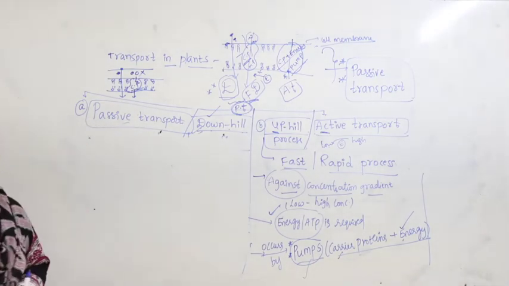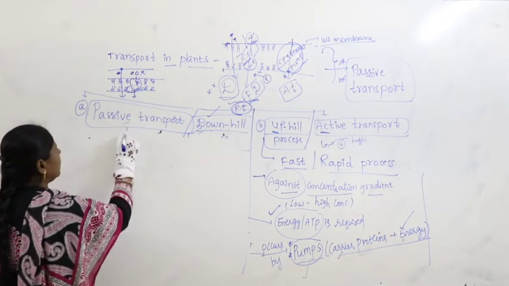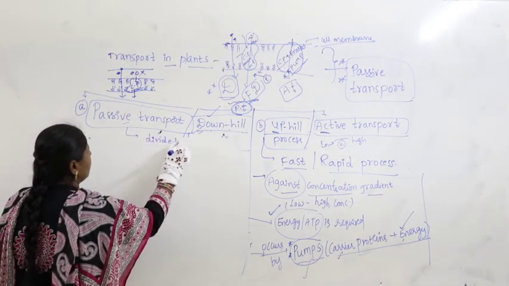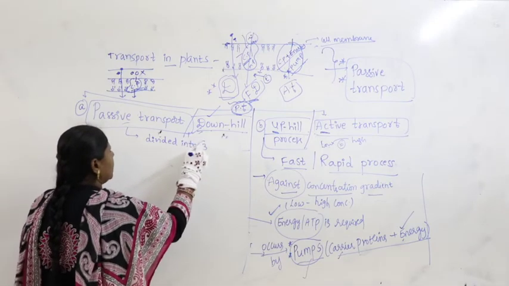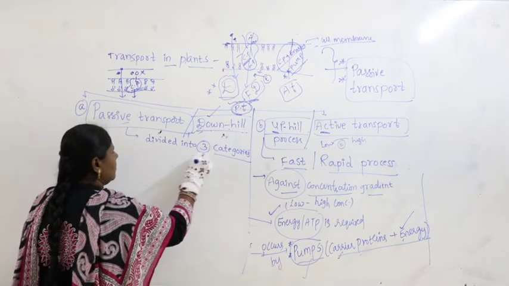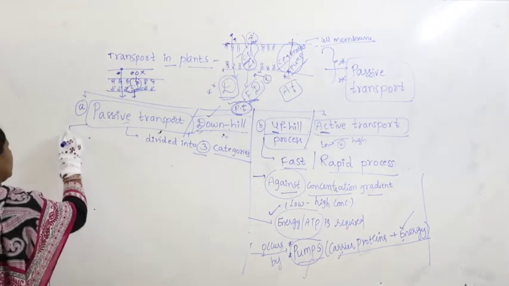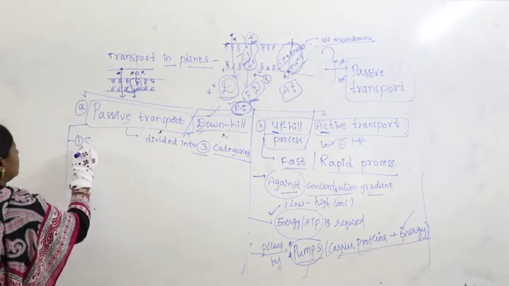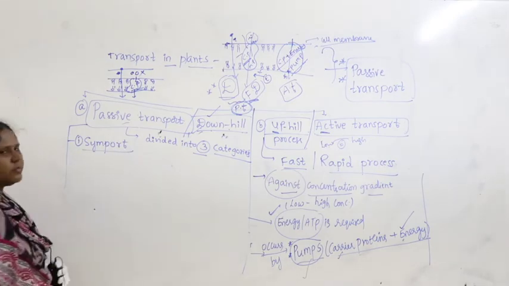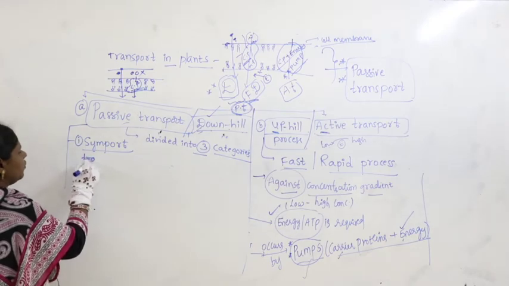Okay, so let us talk about what? Passive transport. It is divided into 3 types, 3 categories. What are they? Let us take. First one is symport. What is the first one? Symport.